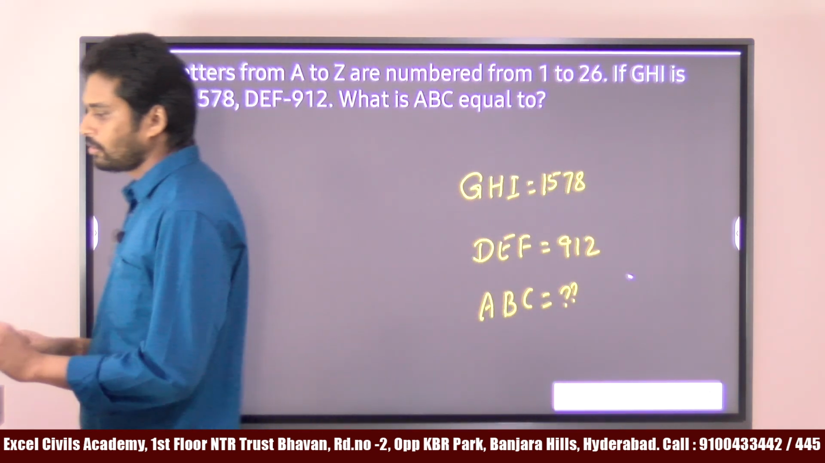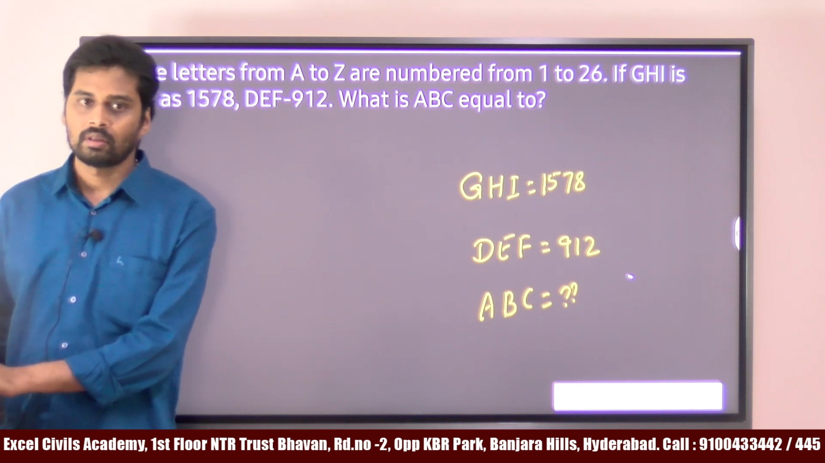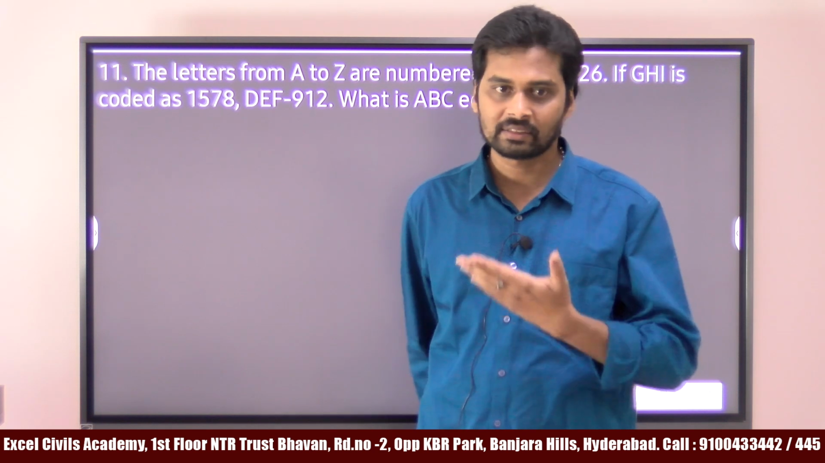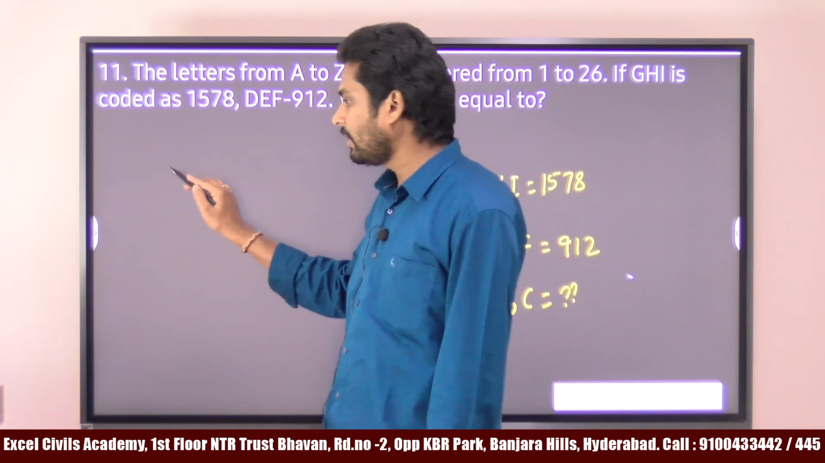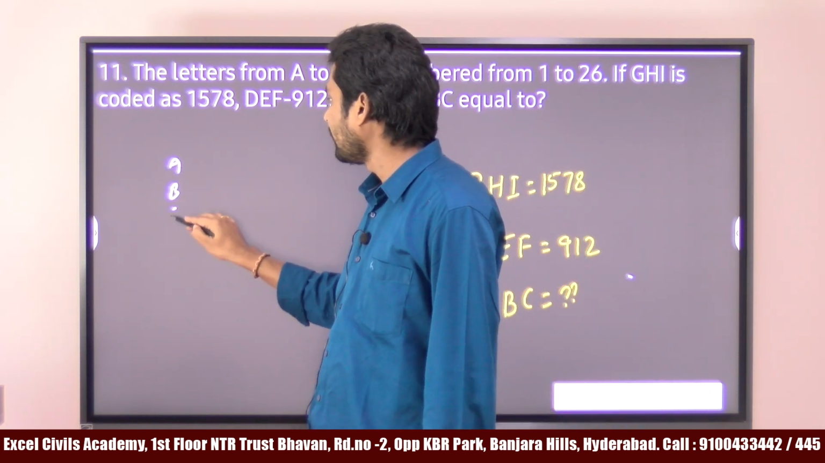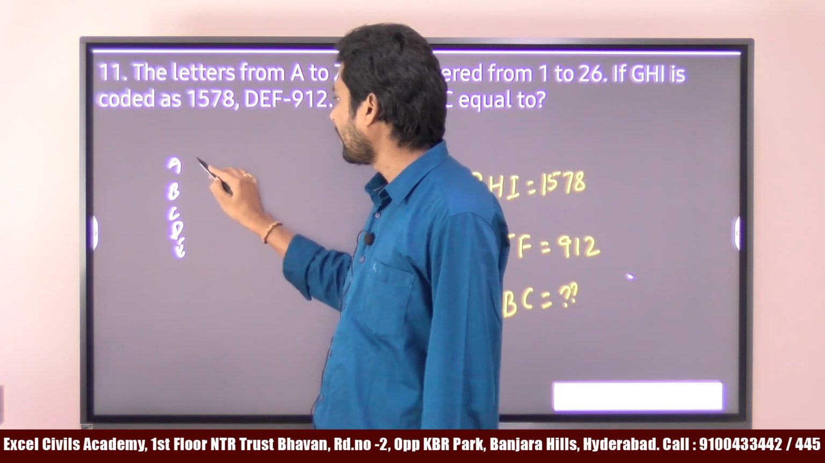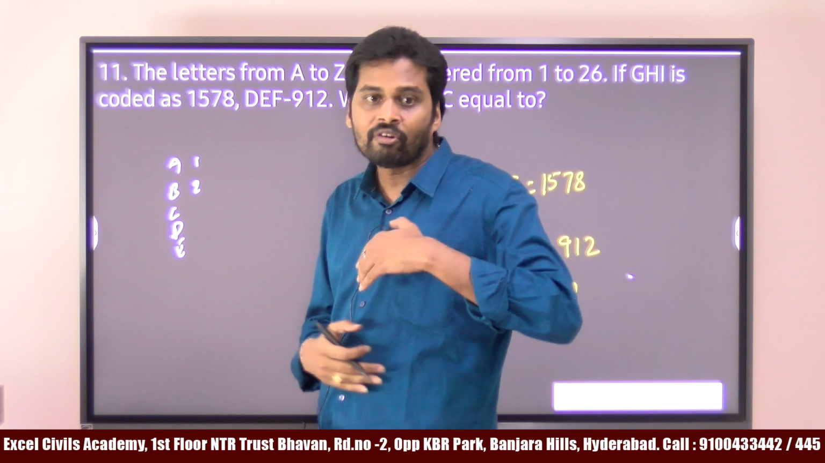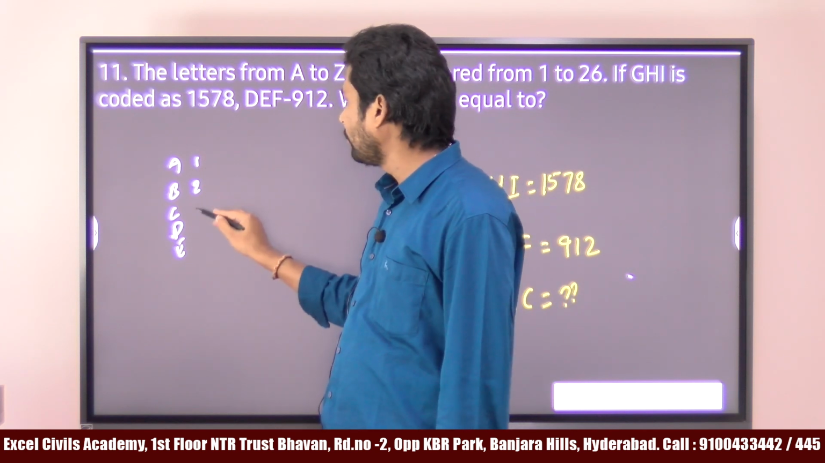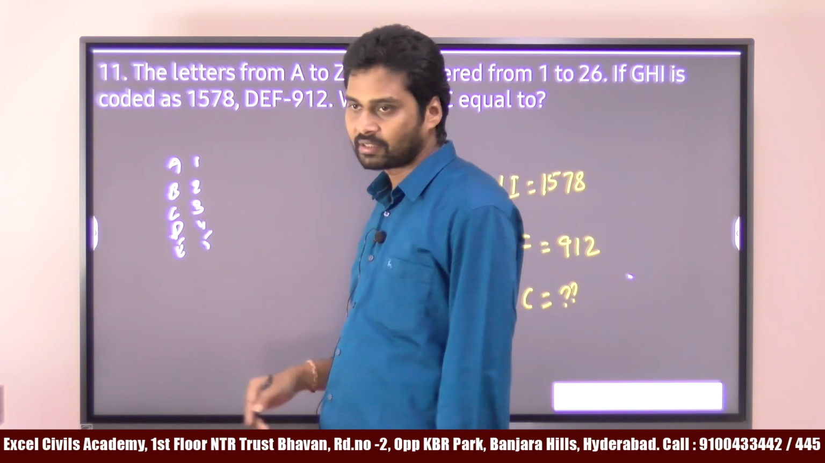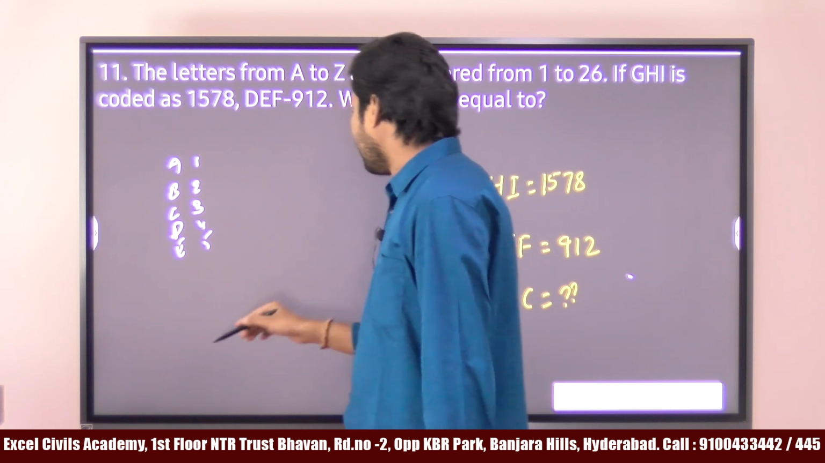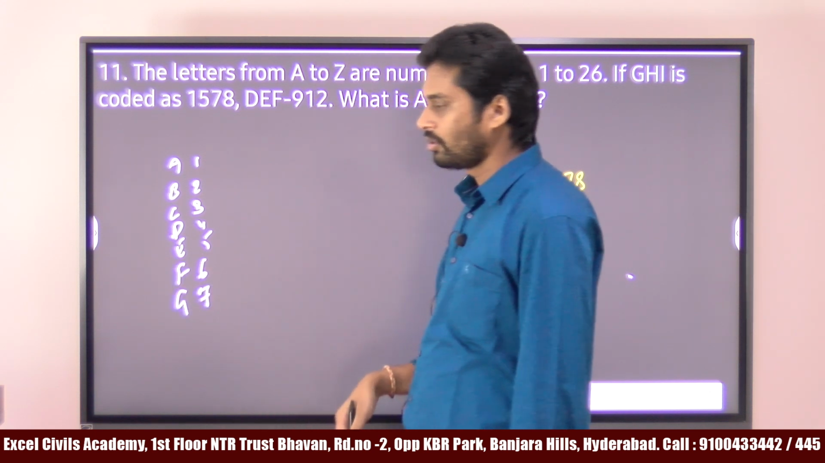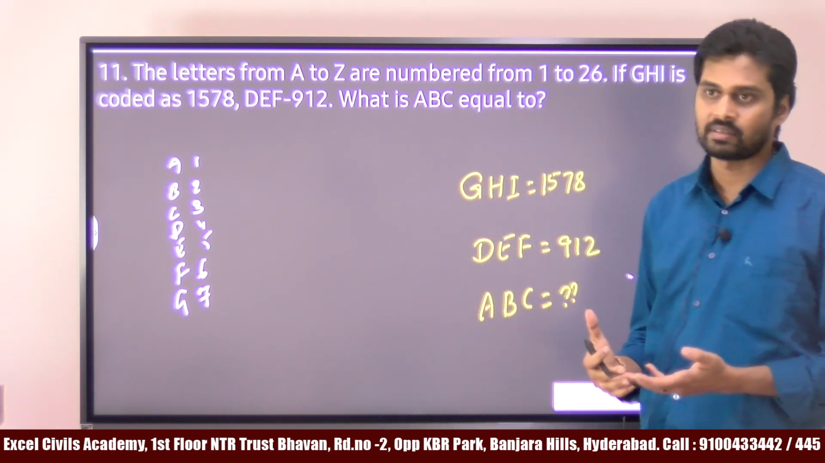So this is related to coding and decoding. In coding and decoding, we must remember letters and numbers. We have the letters from A to Z, right? A, B, C, D, E, F. When you give the numbers, A is 1, B is 2, C is 3, D is 4, E is 5, F is 6, G is 7, likewise. So you have to remember these letters and numbers.